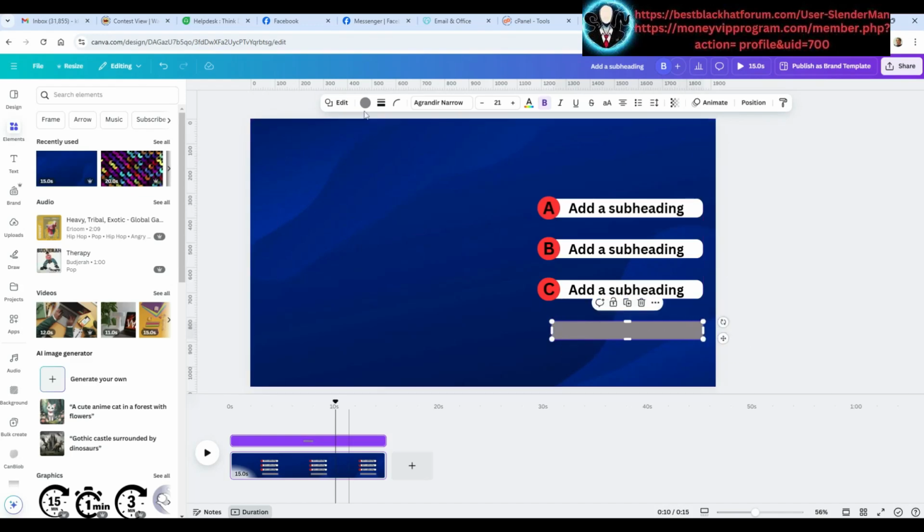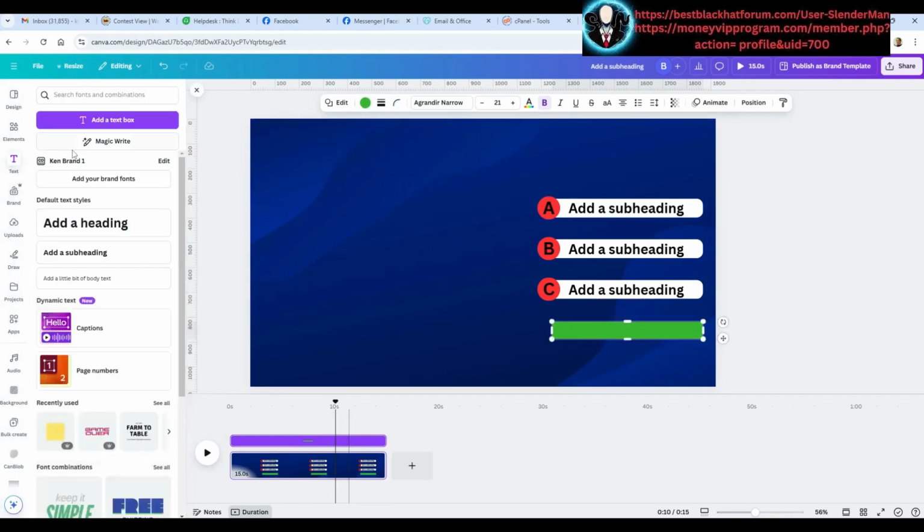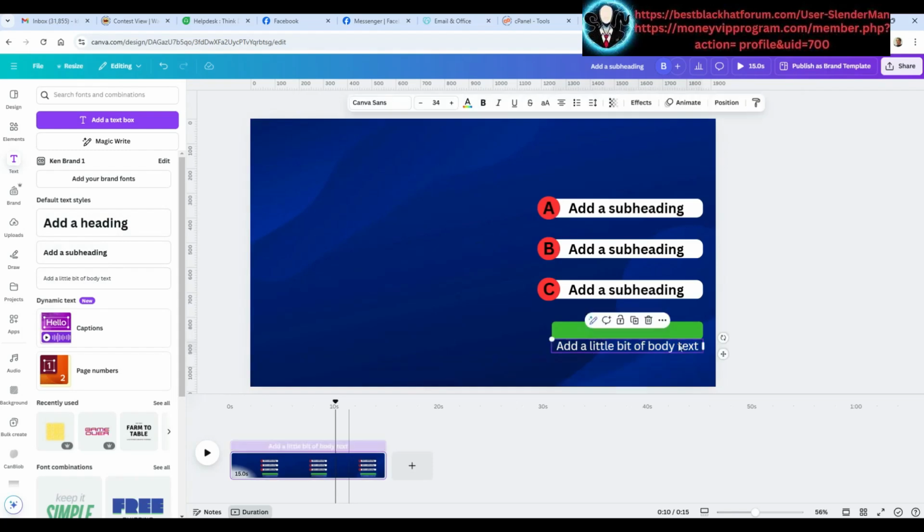How about, I don't know, we'll try green. You can give it a little bit of a curved border like that. And I need to put in a piece of text. Yeah, fits perfectly. Look at that.